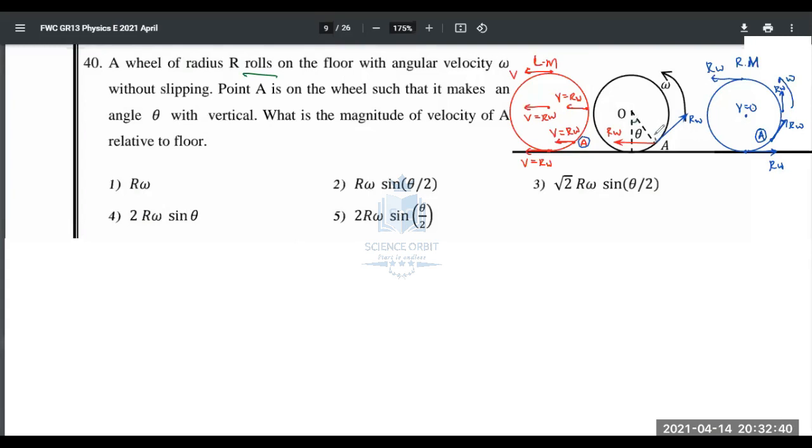If that angle is theta, what is this angle, guys? That angle is also theta. Why? Alternate angle. And then this angle is also theta. Hope you can understand that.